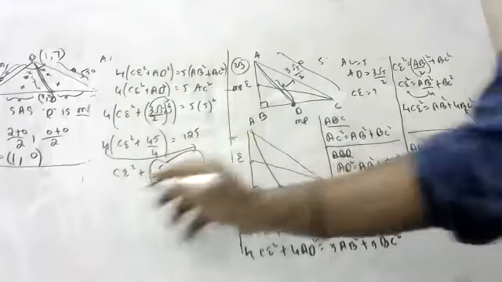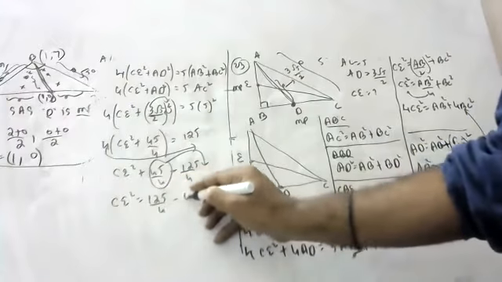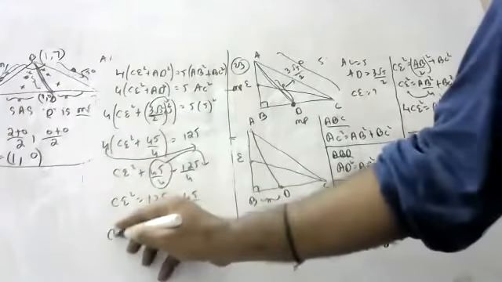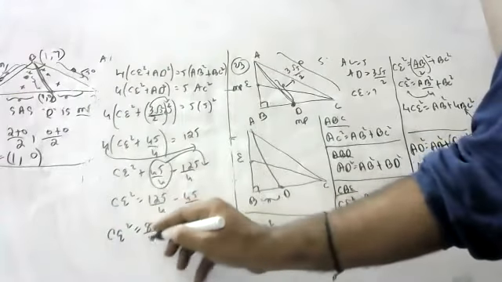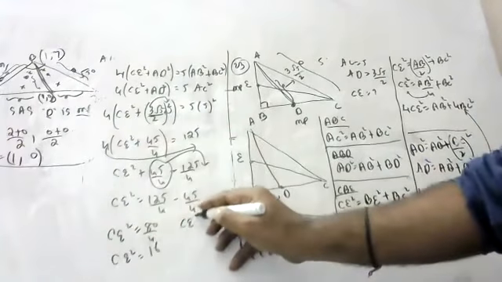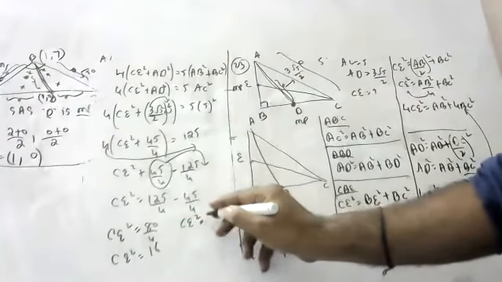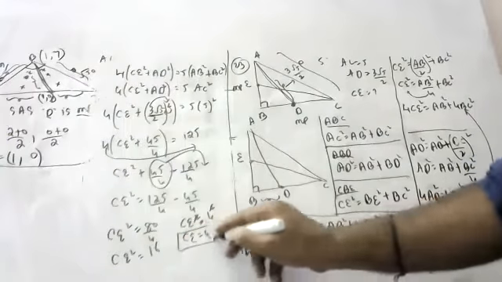Bring this here, children. CE square is equal to 125 by 4 minus 45 by 4. CE square is equal to 125 minus 45 is 80 by 4. CE square is equal to 16. CE square is equal to 4 square. This gone, CE is equal to 4.